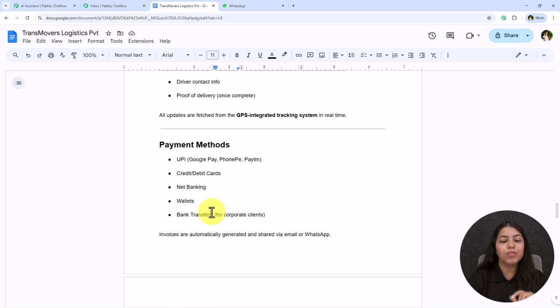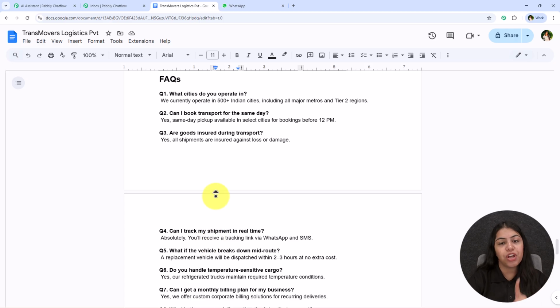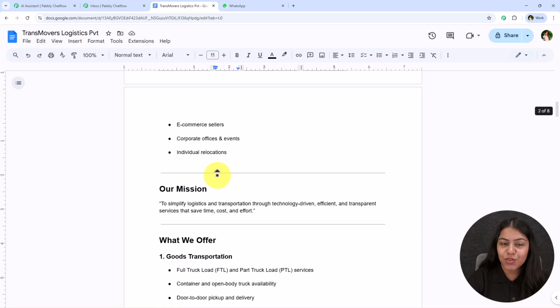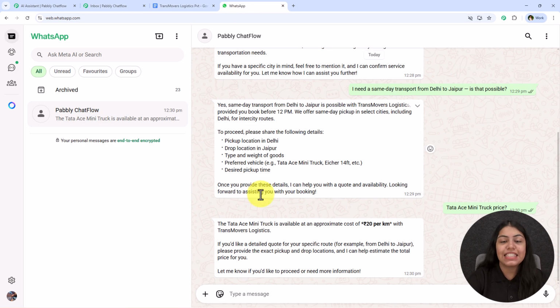So yes, if you also want to create this amazing AI WhatsApp chatbot for your own transportational services, then watch this tutorial till the end, because this AI chatbot is customized and personalized for your own business only.